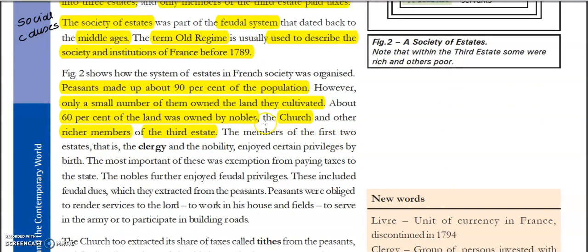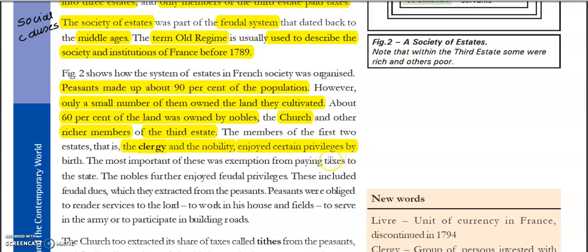Now, it was not only this. Church and other members of the first two estates, that is clergy and nobility, let's highlight it. So these members of the first two estates, they enjoyed certain privileges.